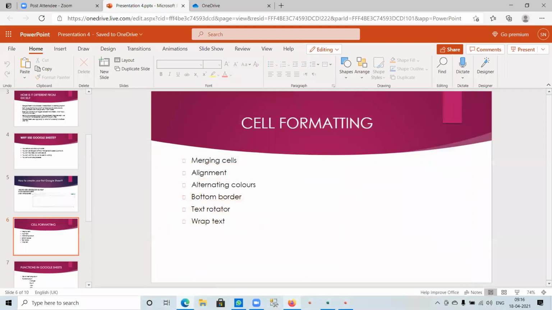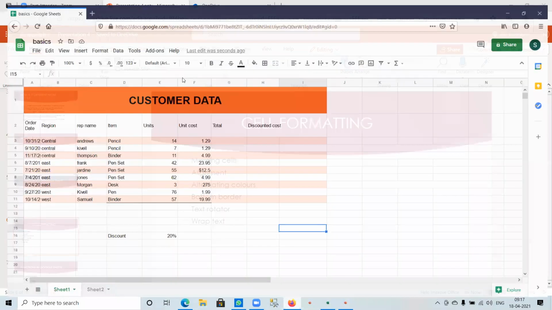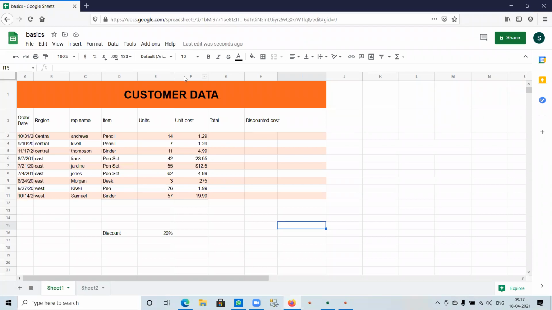The next is text rotator and wrap text. That means you can adjust the size of the column. A cell is referenced by, if I'm selecting this cell, we name that cell by naming the column name first, then the row name. So this cell is in column E and the third row. So this will be E3. That's how you name a cell. And those are the various cell formatting options.